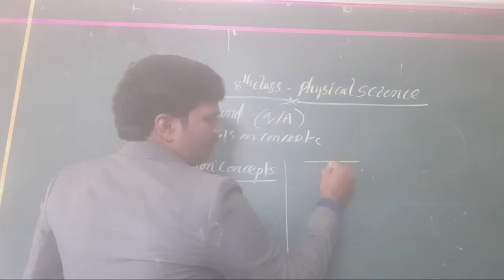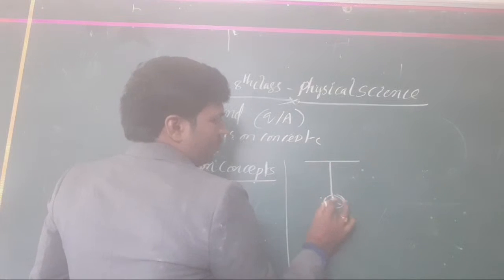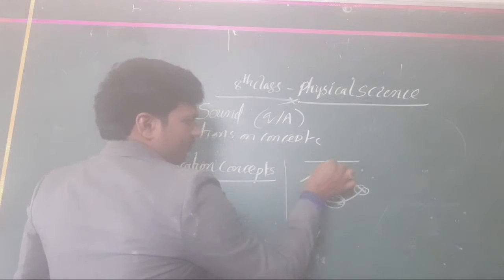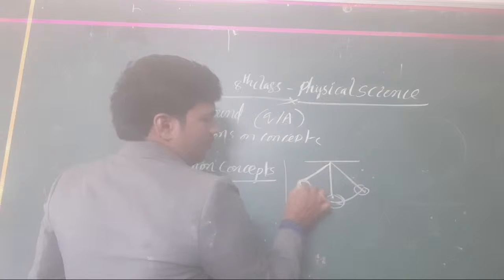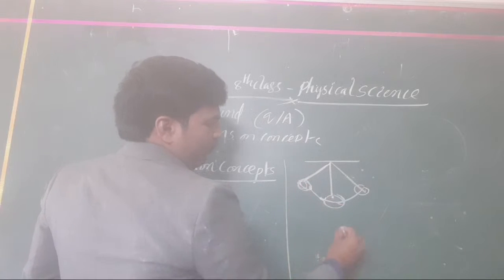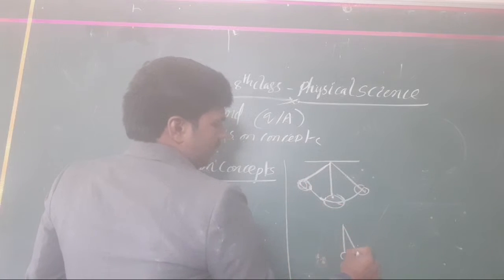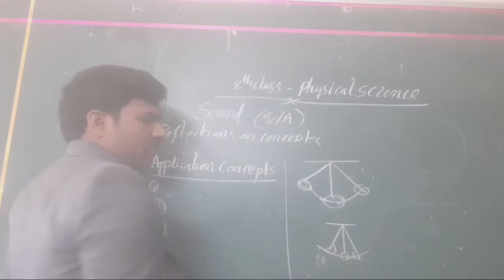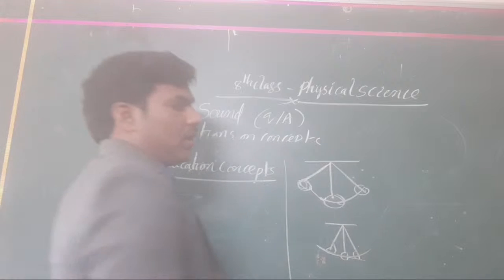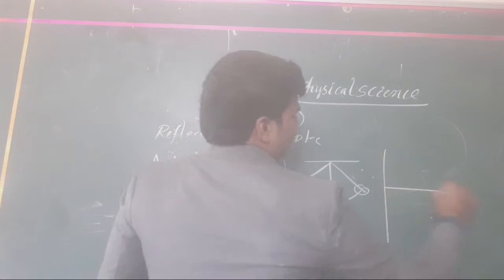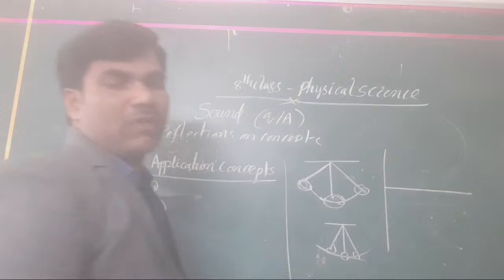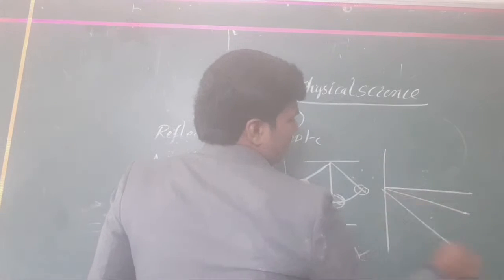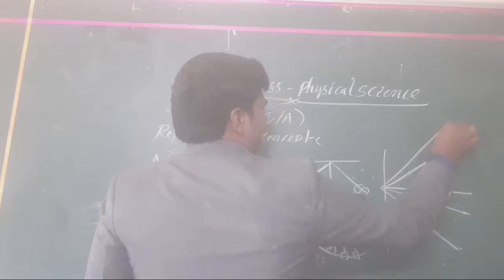I have already taken it. These are oscillations. This is high amplitude. Now what does this indicate? Low amplitude. Whatever the vibrations are, it is low amplitude or high amplitude. Already you know very well. We have taken one of the experiments. The scale will be taken. Here the scale is vibrated like this.